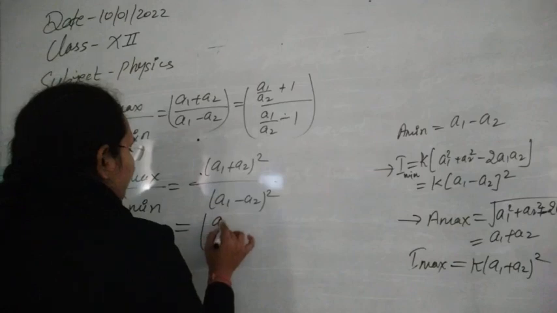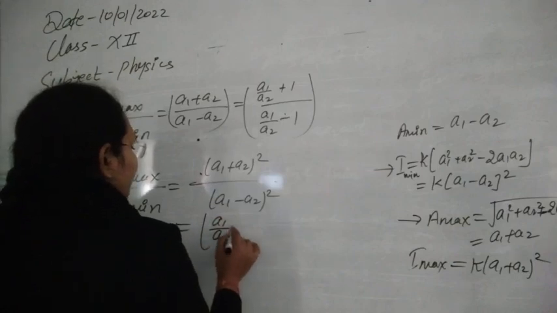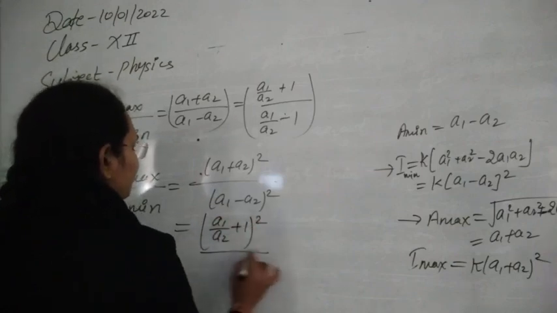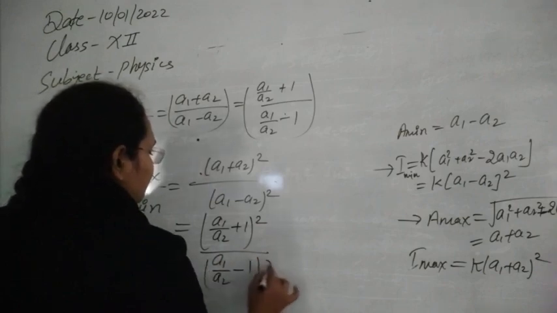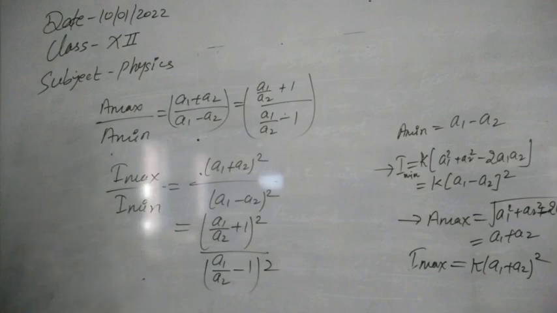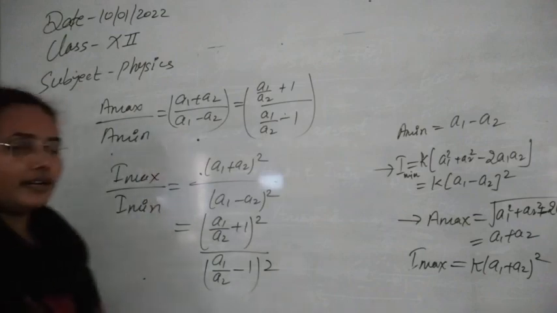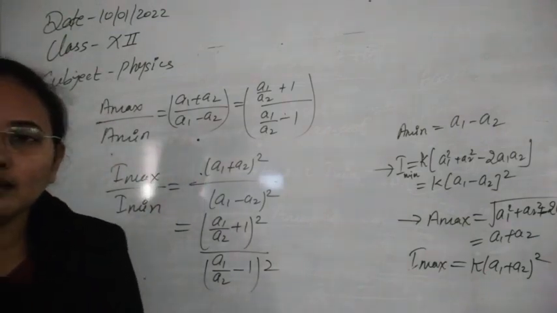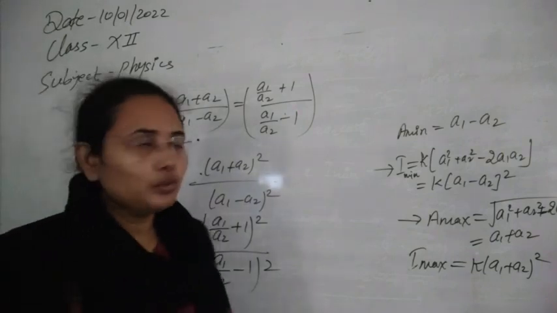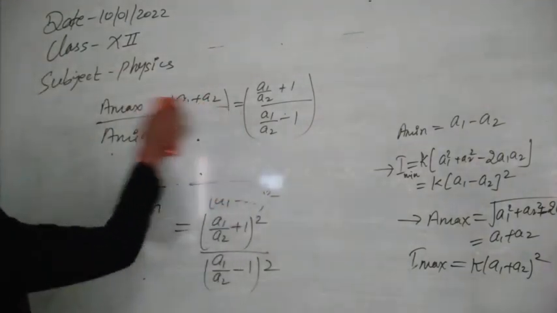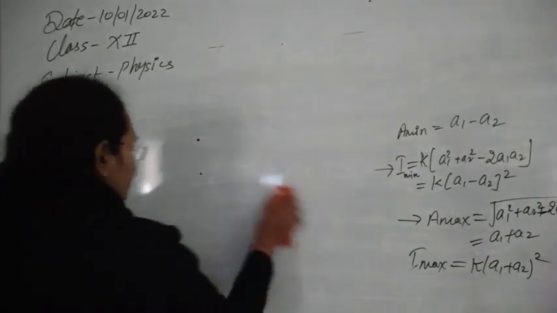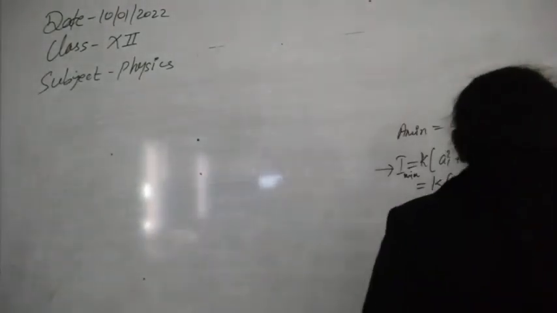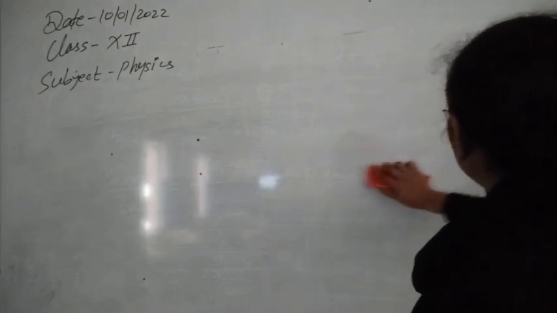a2 square. You can also write it in terms of this one, (a1/a2 + 1) whole square upon (a1/a2 - 1) whole square. So in this way you can easily calculate and compare the intensities and the amplitudes of the two individual waves and how they will form the interference pattern. Now students, I think up to this one, it is very clear how we can get the interference pattern.